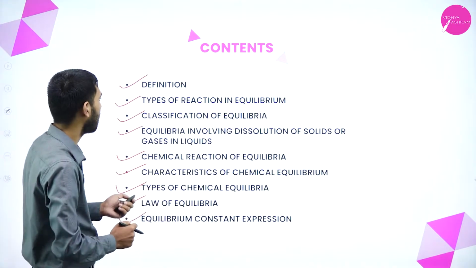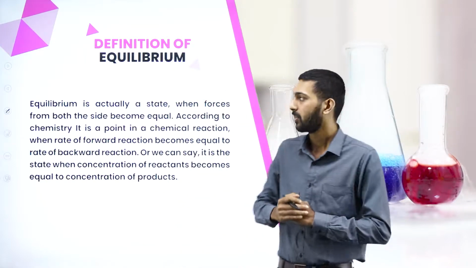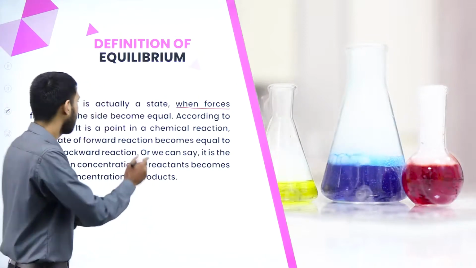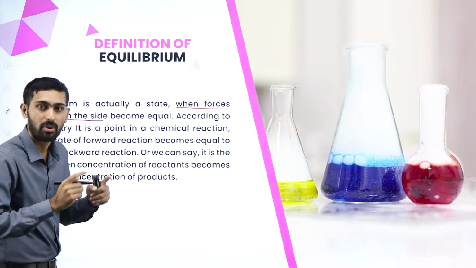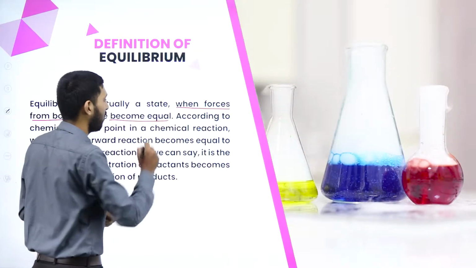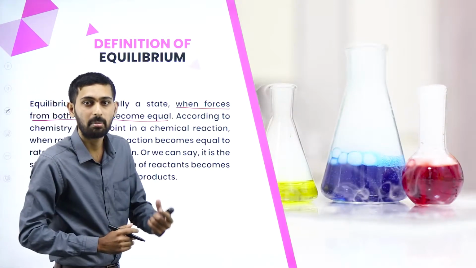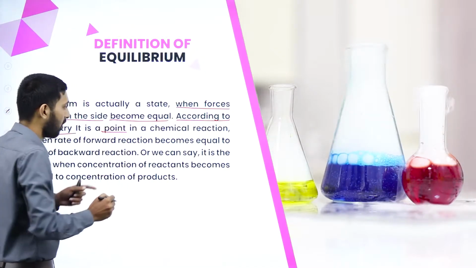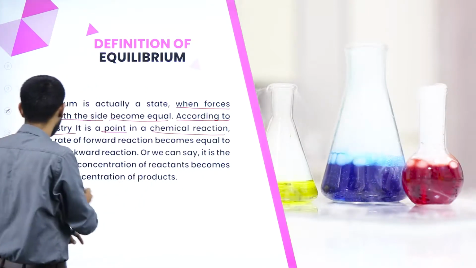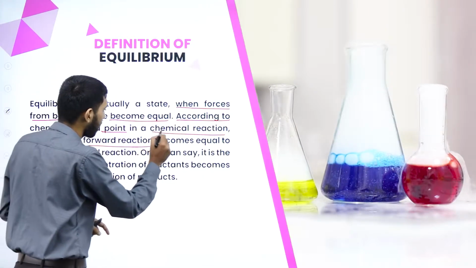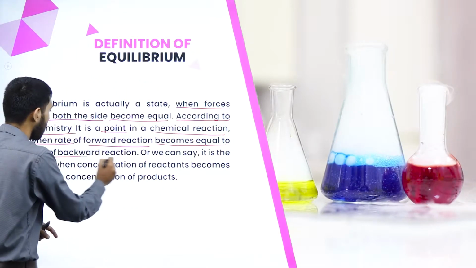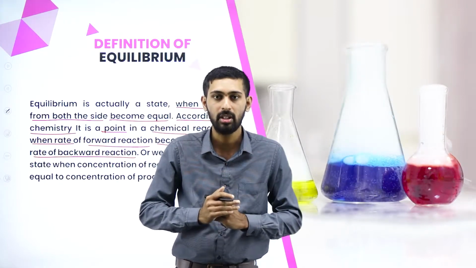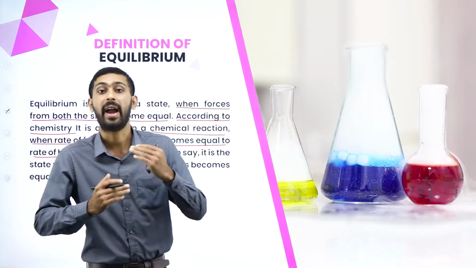Now let us study the definition of equilibria. What do you mean by equilibria? Equilibria means when forces from both the sides become equal, then it is considered as equilibria. According to chemistry, it is a point where, in a chemical reaction, the rate of forward reaction becomes equal to the rate of backward reaction.